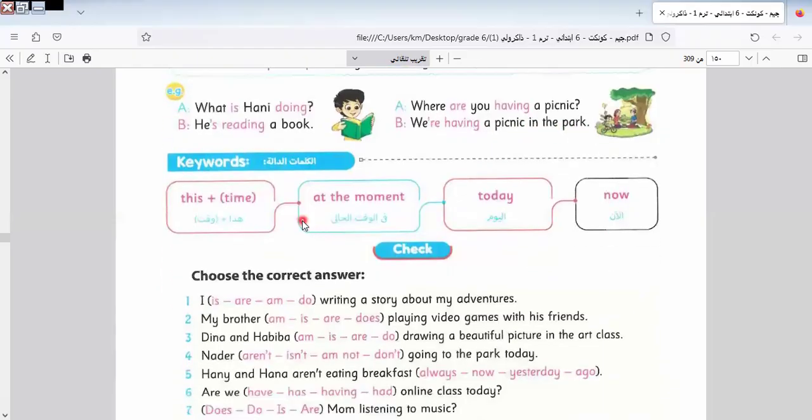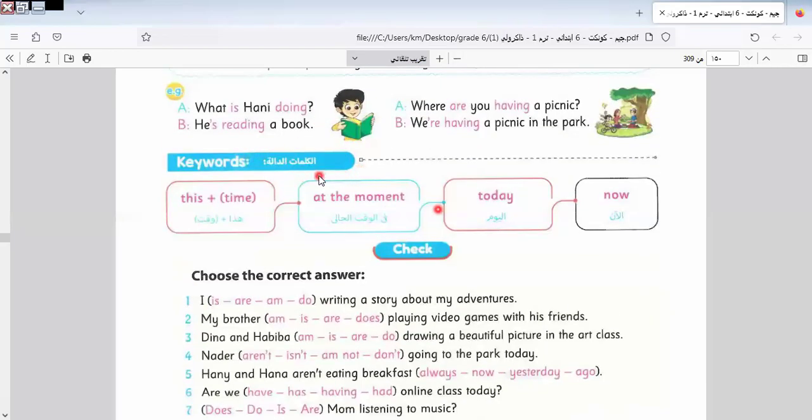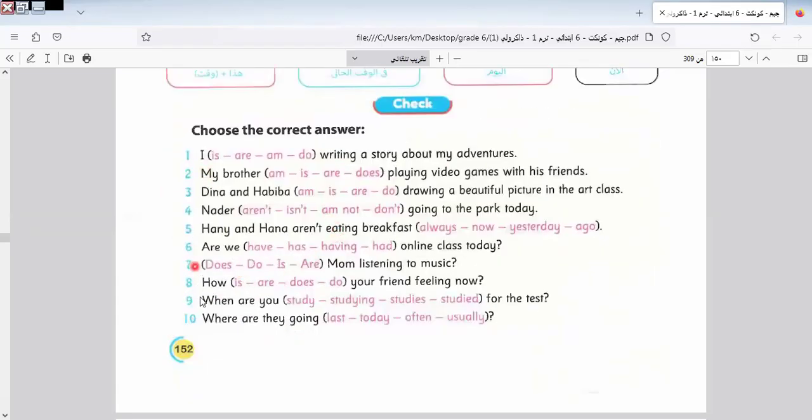Okay. The keywords of this tense, what will they be? It will be this plus the time: this day, this morning, this anything. So it will be this, at the moment, today, and now. These are the keywords of the present continuous tense. Here I have 10 sentences. I answer 5, and I will leave the rest to do at home as homework. Now we know how to do the present continuous tense. It's easy to do it by yourself.